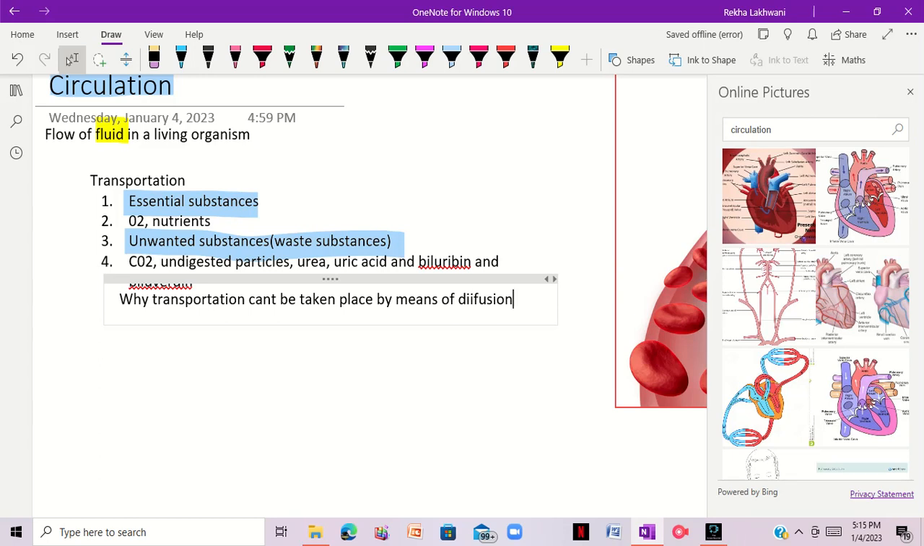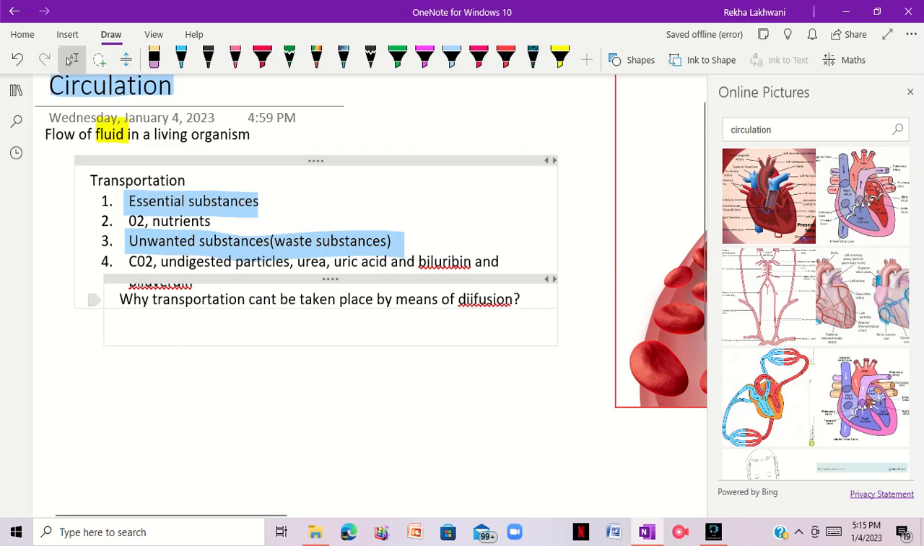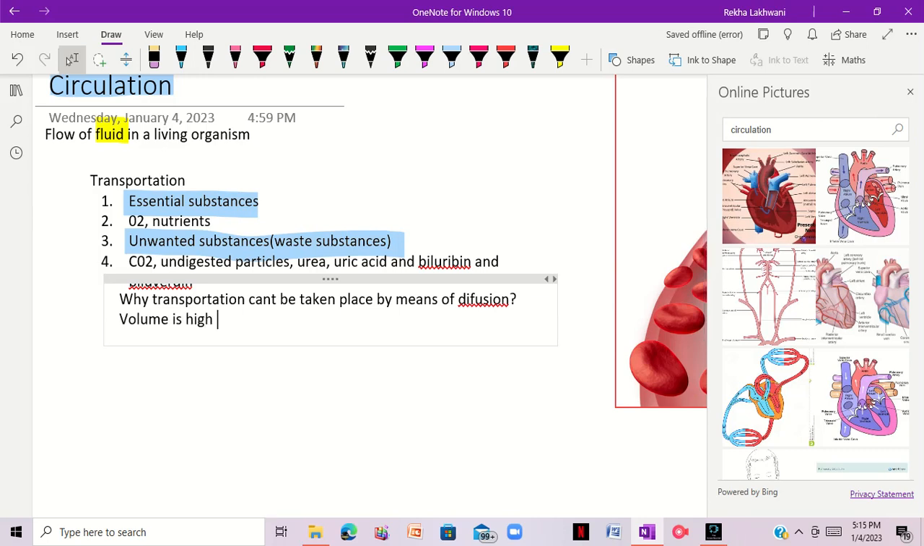Basically the answer to this question is, we know that our body volume is very high, right? Our volume is very high, and the majority of our cells are not in direct contact with the environment, right? We have low surface area, because most of our cells are folded inside, they are not in direct contact with the environment. Low surface area, right?